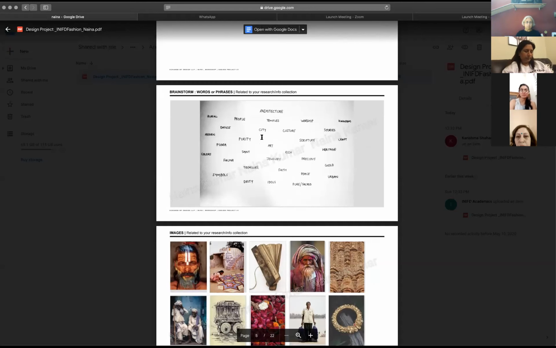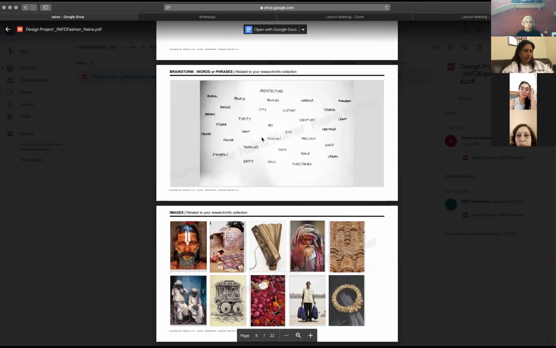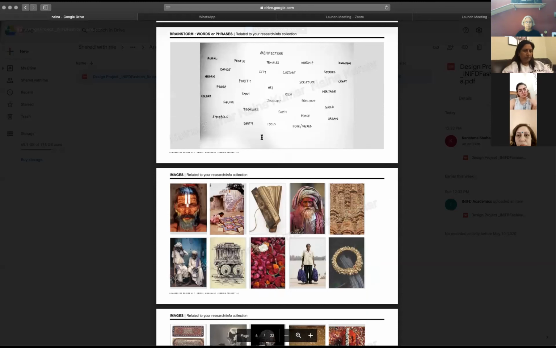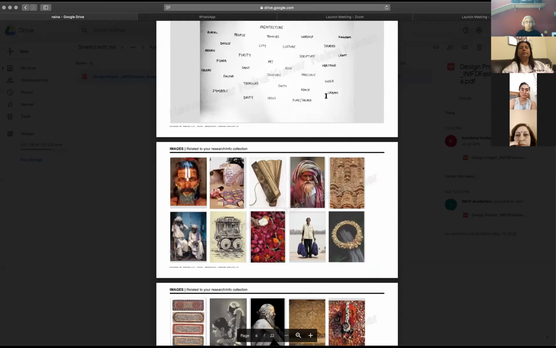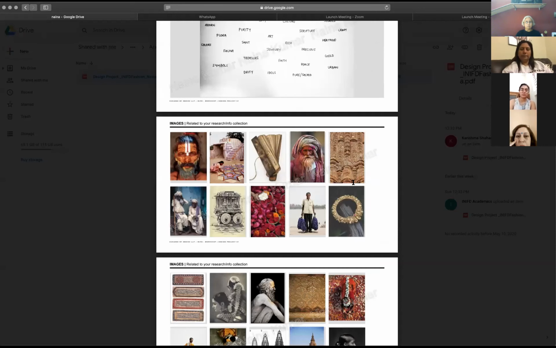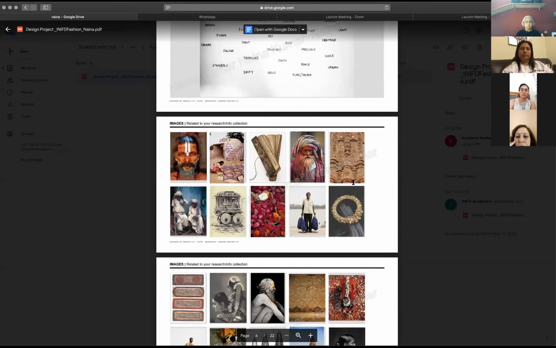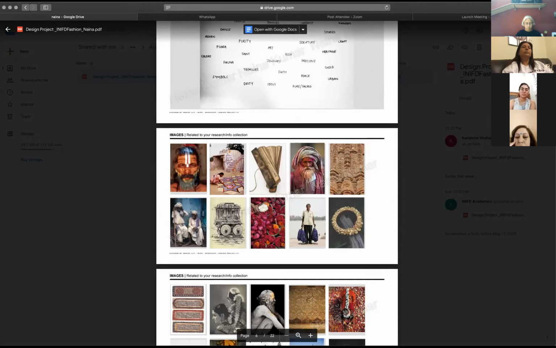And then the person has moved on and actually put in images related to their research, right? Based on their keywords, they've got pictures of sadhus, which represent more of the culture stories. They've got pictures of the architecture we were talking about. So in terms of the imagery from the keywords, this looks good, as there are lots of different images put in.